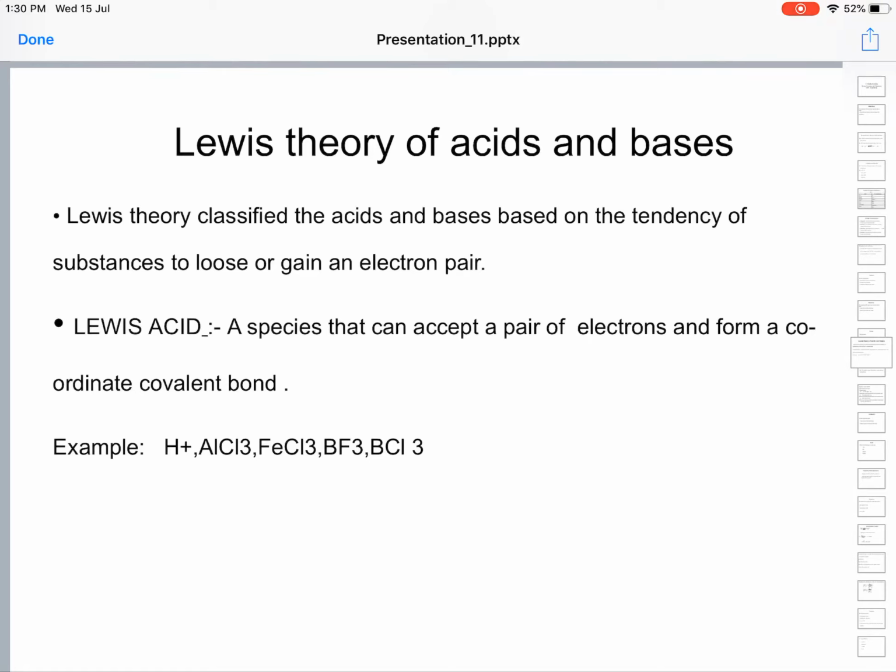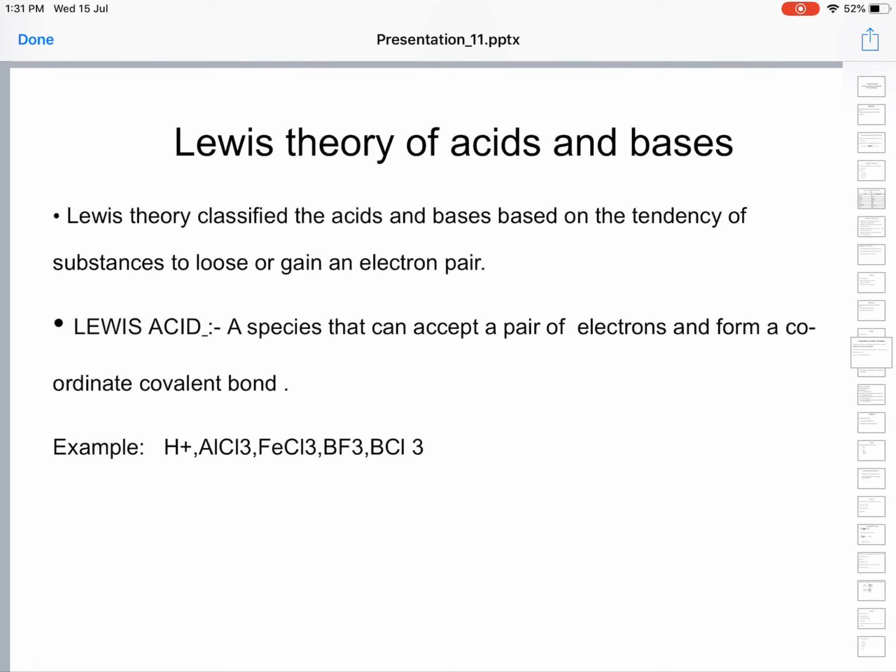Whereas the Lewis theory is a sort of revolution. It doesn't speak of any chemicals, it only speaks of electrons. It defines both acids and bases only in terms of electrons. This is a sort of path breaking revolution, because it doesn't involve any chemical species in the definition. Okay, so since it describes acids and bases in terms of electrons, it can be justifiably called the electronic theory of acids and bases.